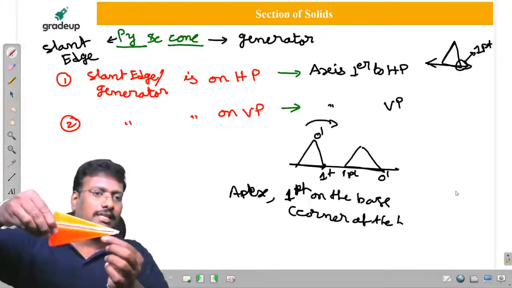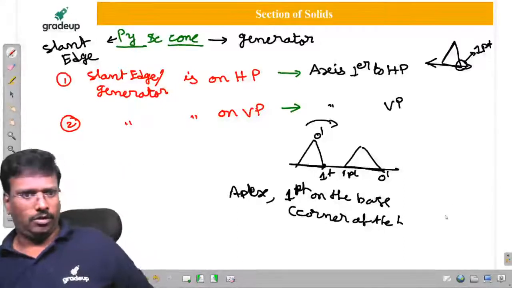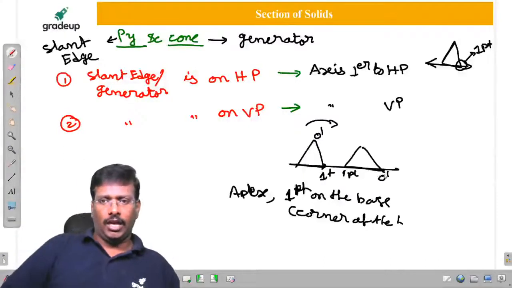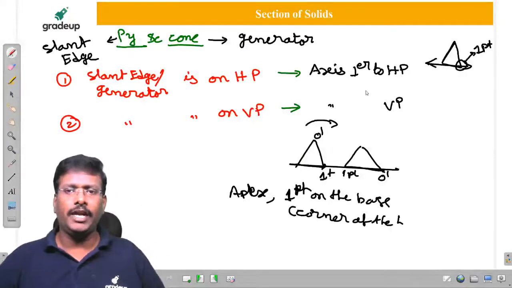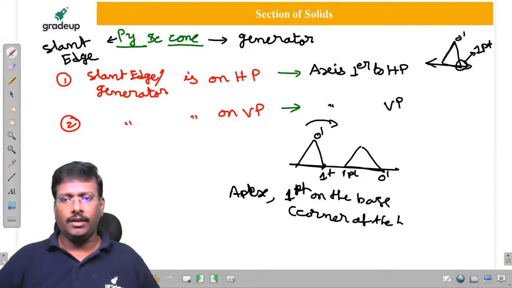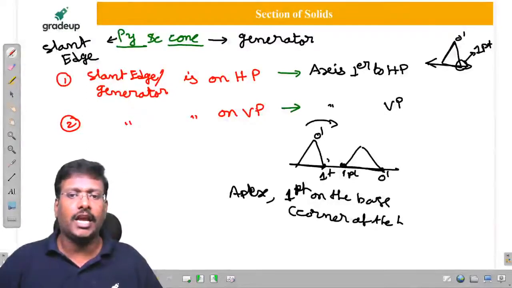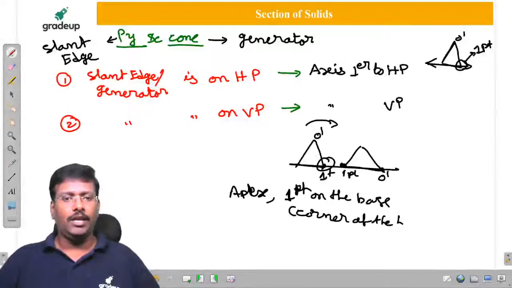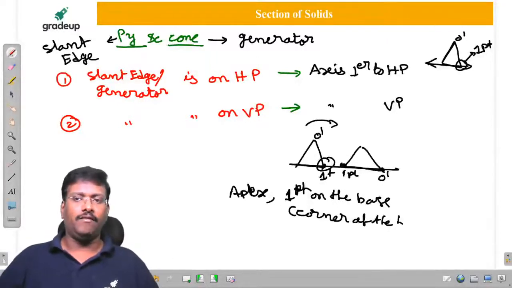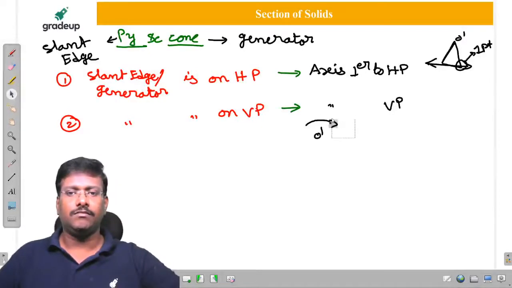This is going to be a slant edge. So at the extreme, I need 1 point on the base only, because 1 point is already fixed. Apex is already fixed, sir. After rotating, slant edge means apex and only 1 point on the base. That is why here we have to take care that you get only 1 point. With that information, we are going to consider each. Is it clear, my dear friends?